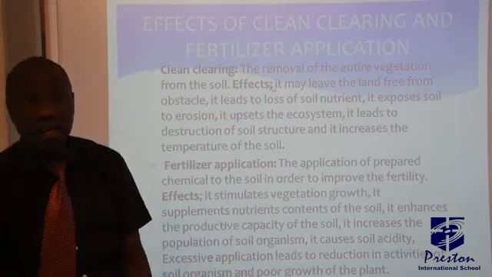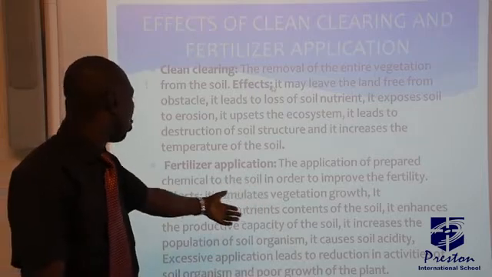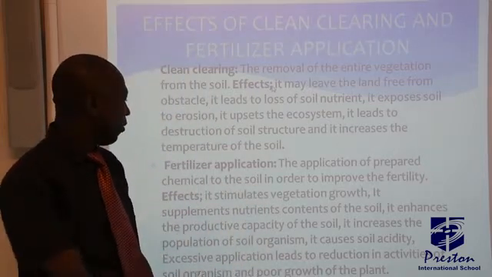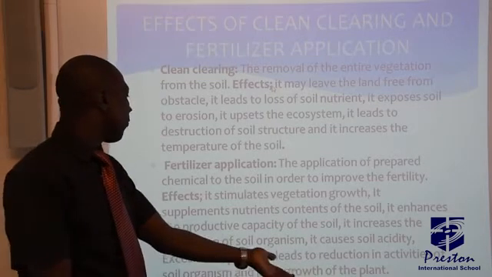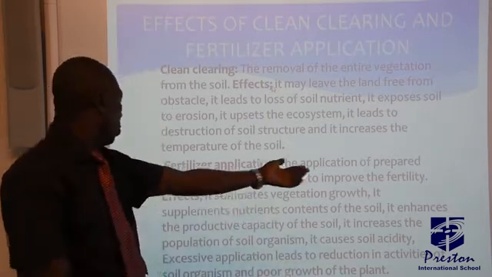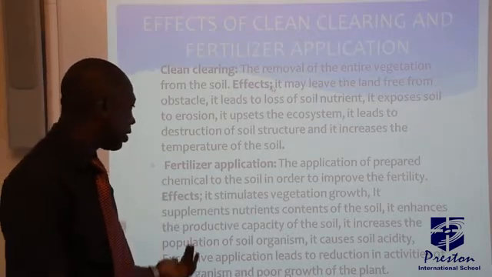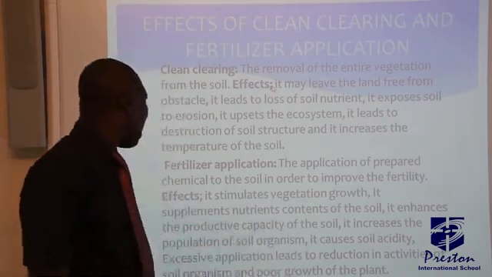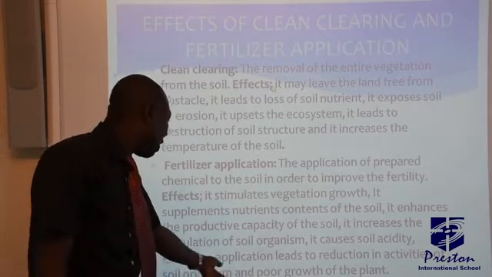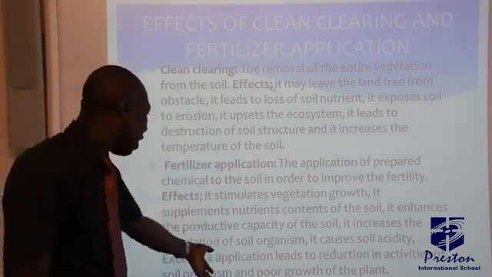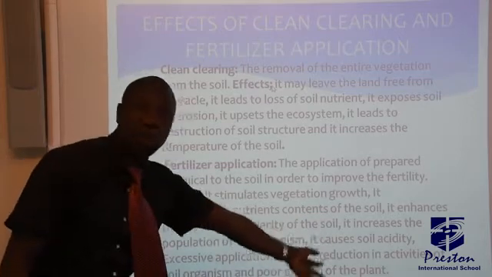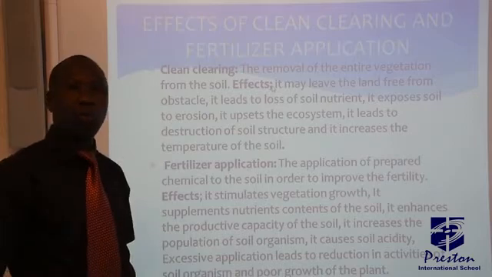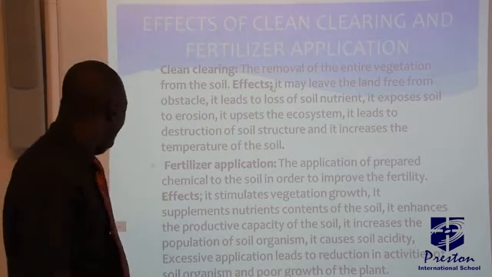Then fertilizer application. This is the application of prepared chemicals to the soil. And why are we doing that? To improve the fertility of the soil. So what are the effects? It stimulates vegetation growth. It supplements the nutrient content of the soil. Then it can cause soil acidity. And when you apply excessive fertilizer to your farmland, it will reduce the activities of soil organisms, which will eventually lead to poor growth.